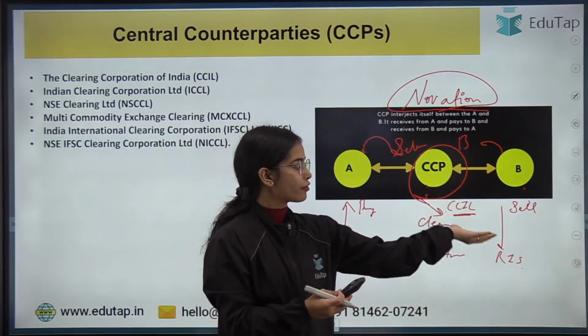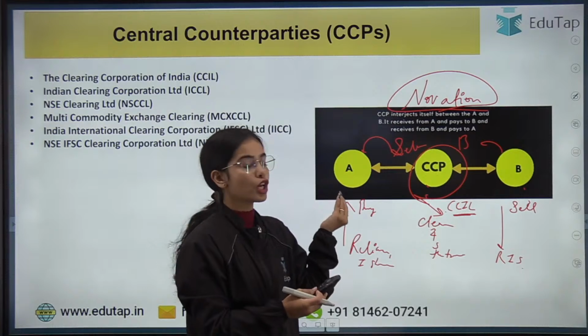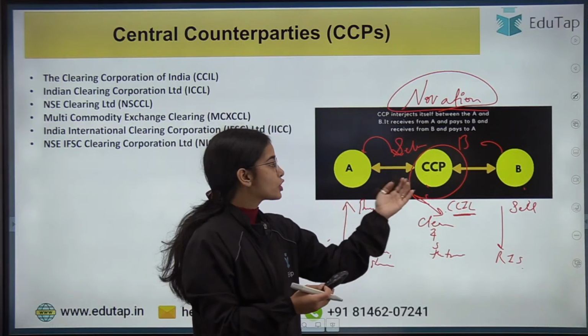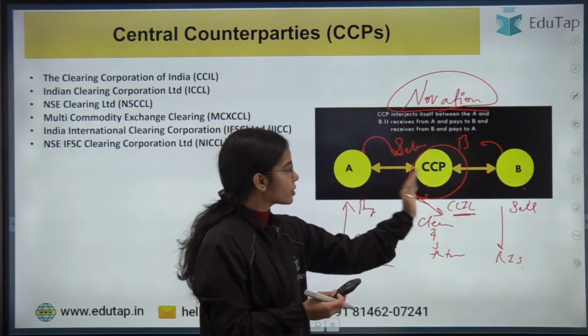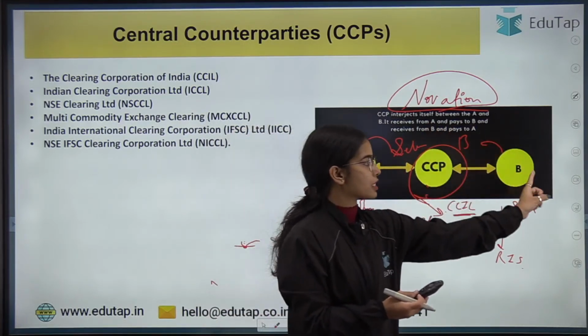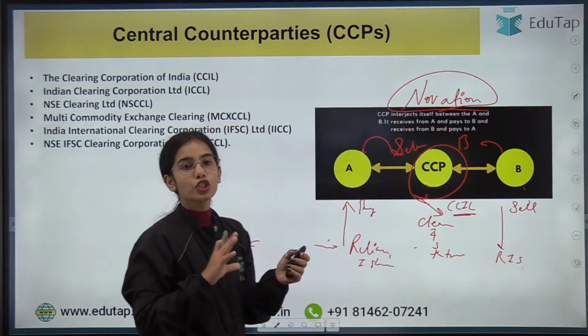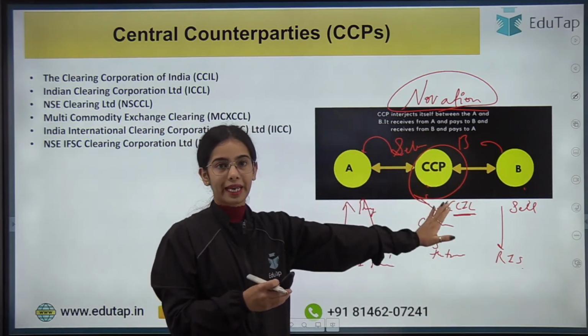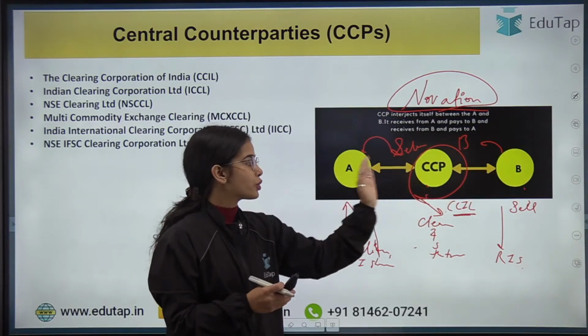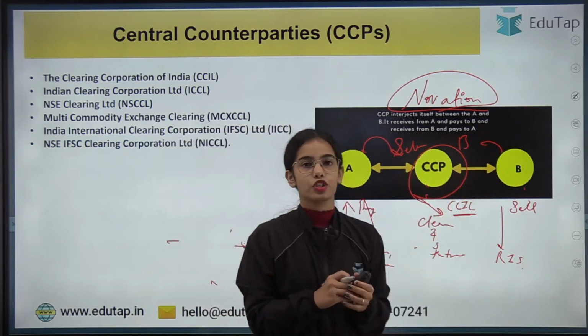After getting the shares, CCIL will sell the shares to A. So the CCP has become the seller to the buyer, and the CCP will receive the money which will be transferred to the seller in a way. So the CCP comes in as an intermediary, a middle entity, becoming the seller to the buyer and the buyer to the seller. That is the idea.